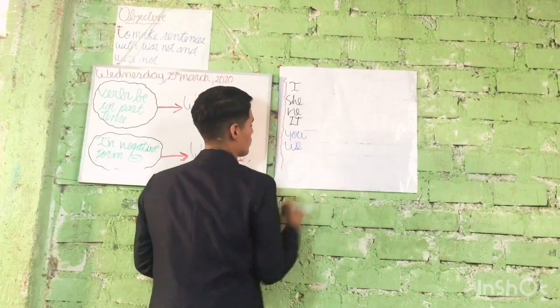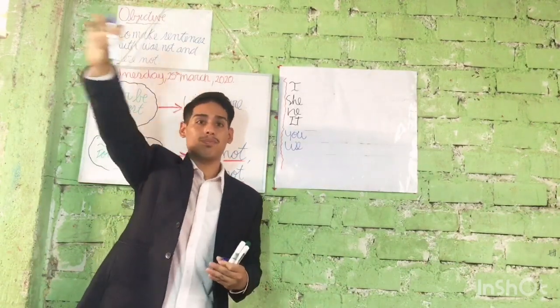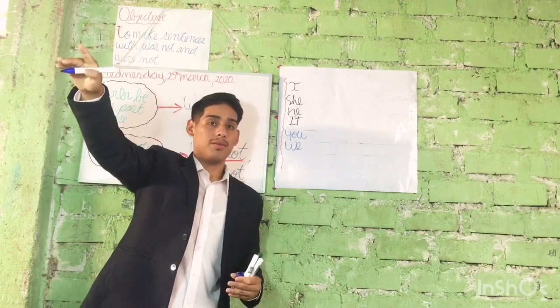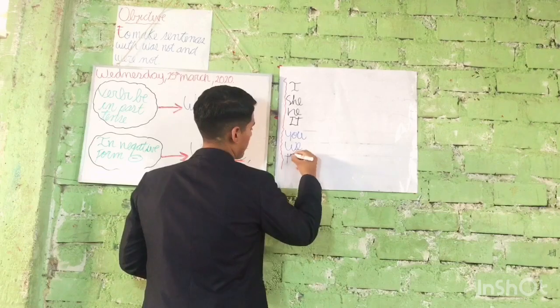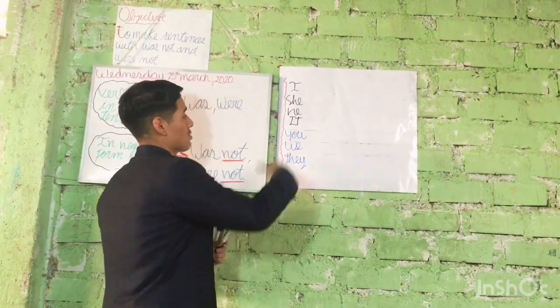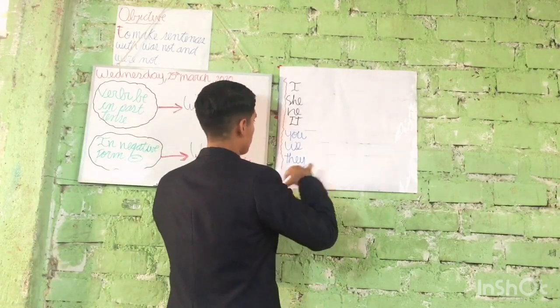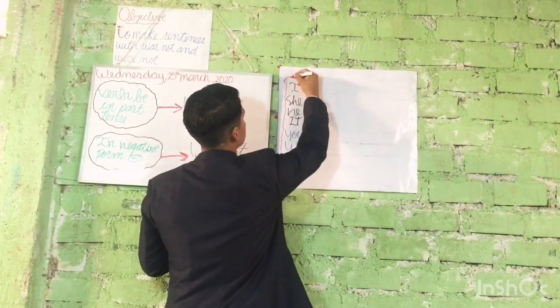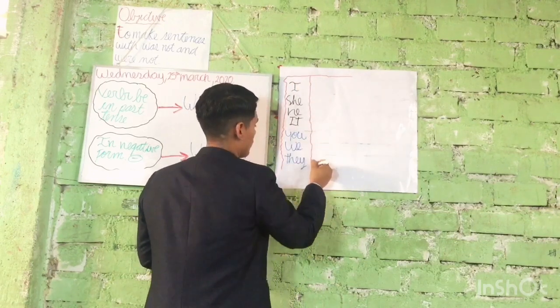The subject is we. Other, that's many people, they, exactly, they. Okay, now we have our subjects in this part. So, let's make a little division right here.